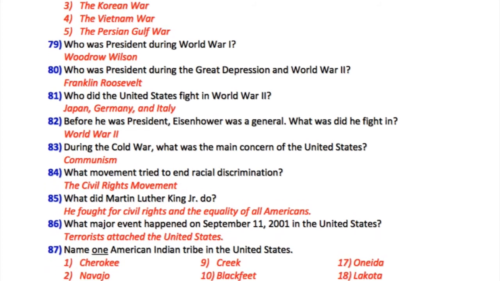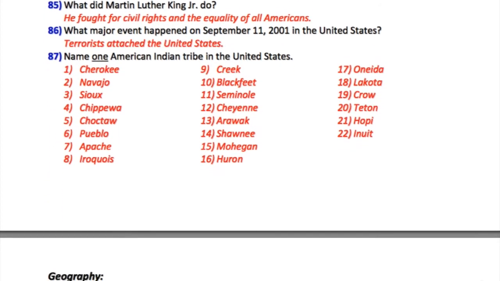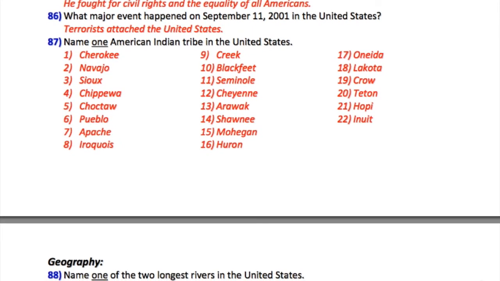84. What movement tried to end racial discrimination? The Civil Rights Movement. 85. What did Martin Luther King Jr. do? He fought for civil rights and the equality of all Americans. 86. What major event happened on September 11, 2001 in the United States? Terrorists attacked the United States.